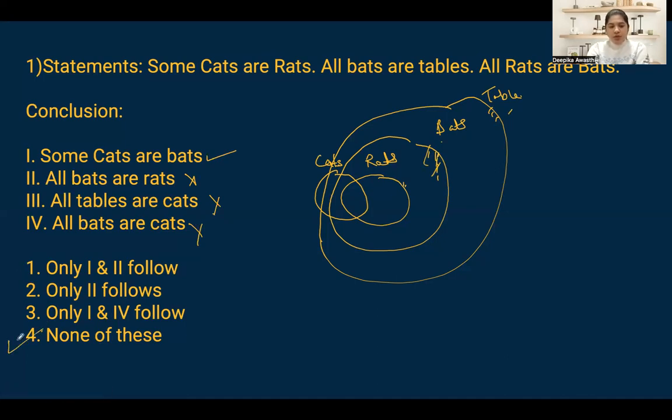ठीक है, ऐसे आपको choose करना है. So it's not like actual none of these. First conclusion definitely follows, but then based on the given options, we'll be choosing the fourth.